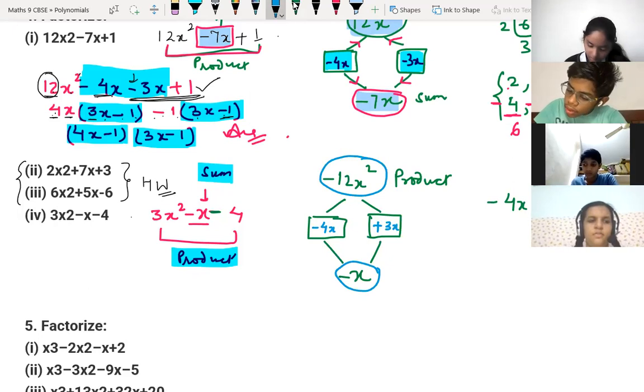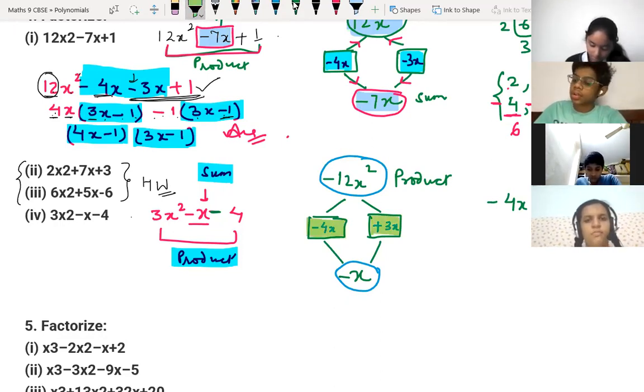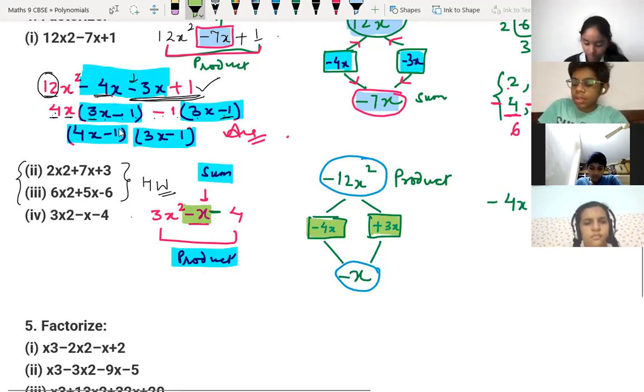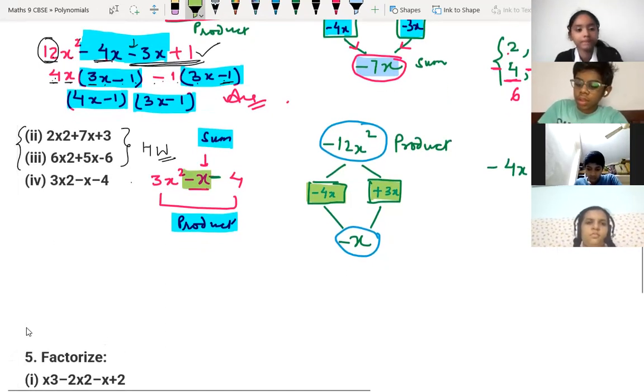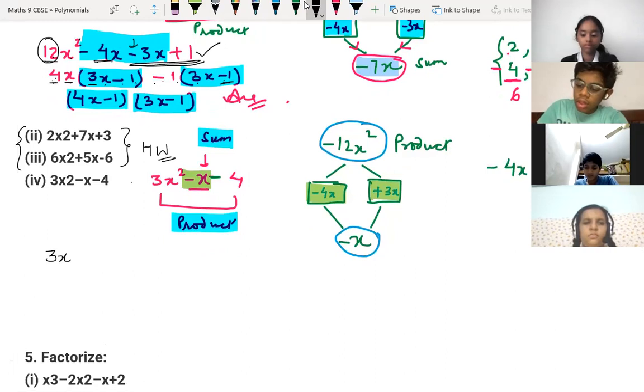All right. So now children, both of these, 4x and 3x, instead of this minus x we have to keep that one. So what will come? Just try to understand here. Sai Charan, you got the answer for this? Sir, doing, sir. Yes, Sriyan, tell. Is it 3x minus 4 and x plus 1? Wait, x plus 1, sir, for the second one. 3x minus 4 and x plus 1.